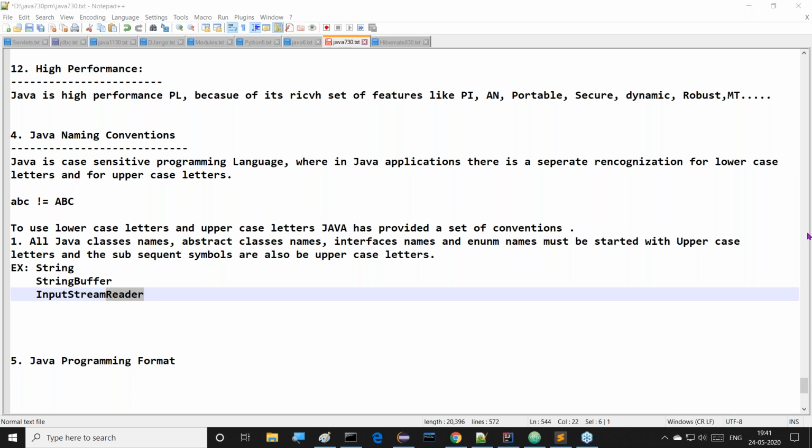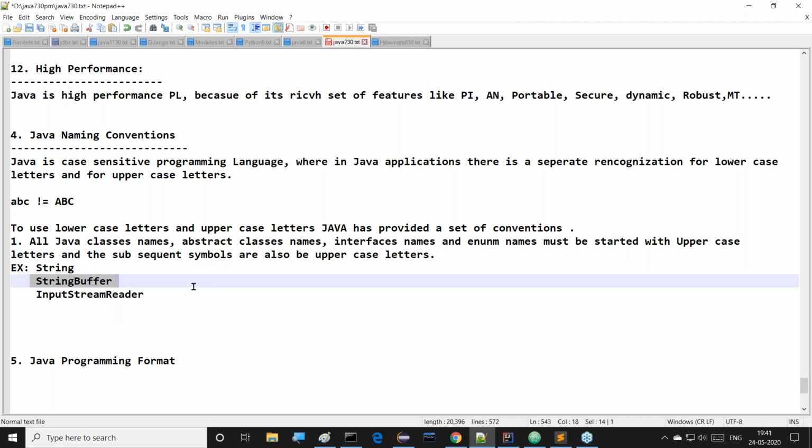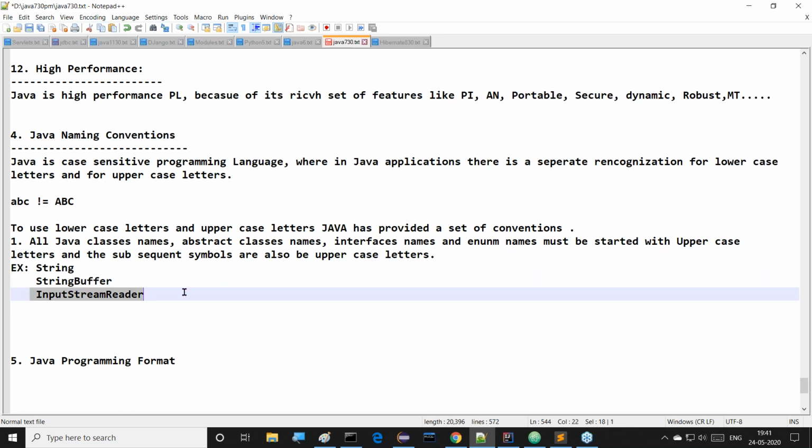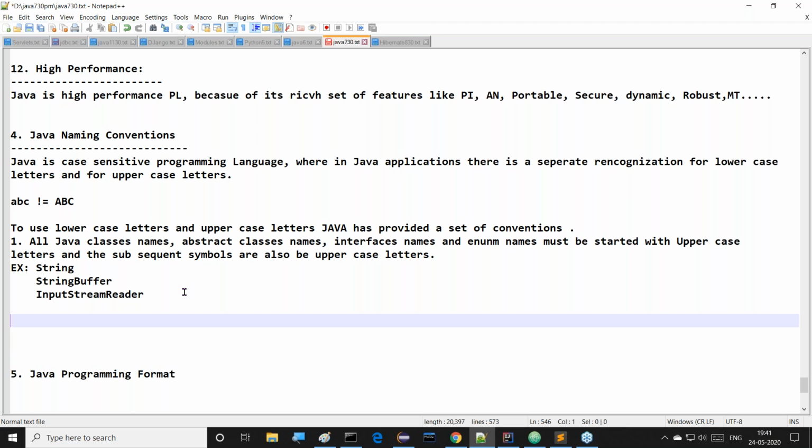This is one point. Next, after completion of this, here we have taken a number of classes, that means a number of elements. String is a single word where S is capital. StringBuffer has 2 words where S and B are capitals. InputStreamReader is available where I, S and R are capitals. That is completed here. We can observe this clearly now. This is one point, and the second one is which one here?